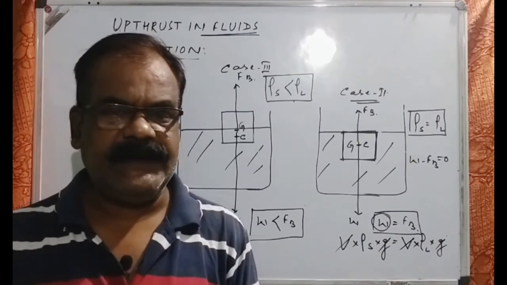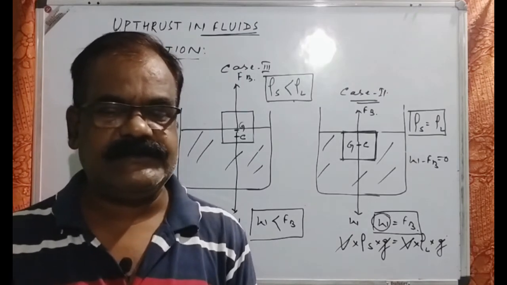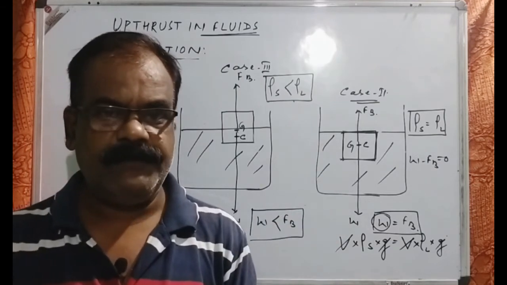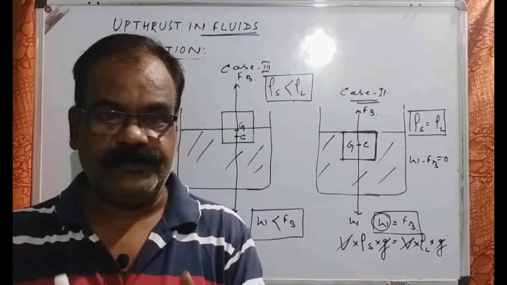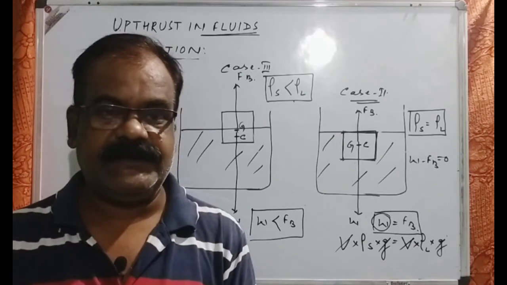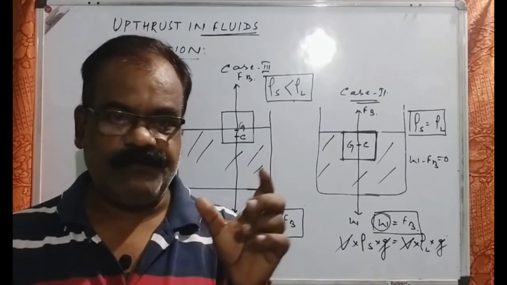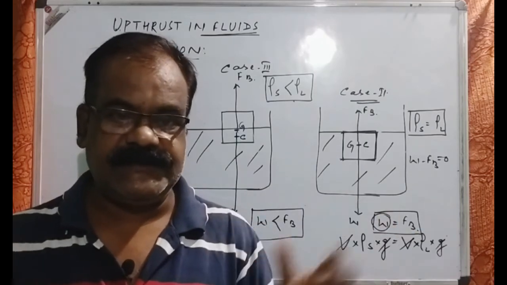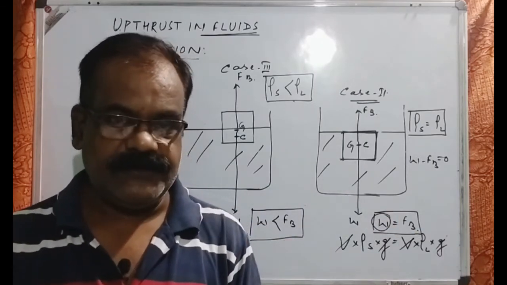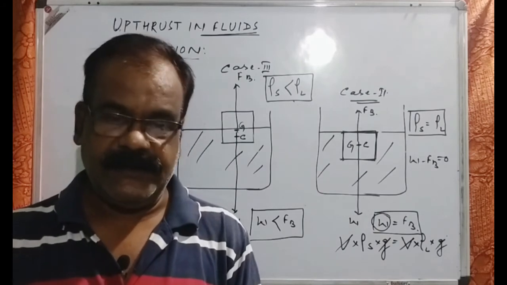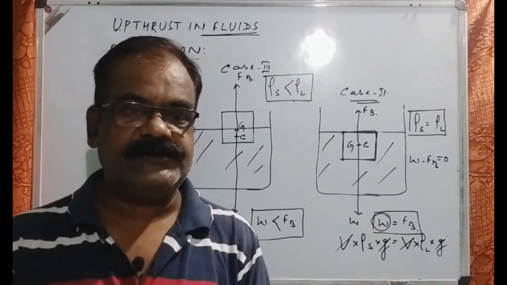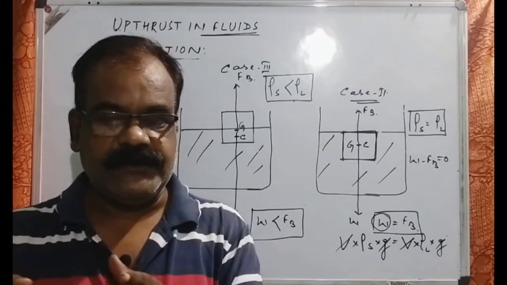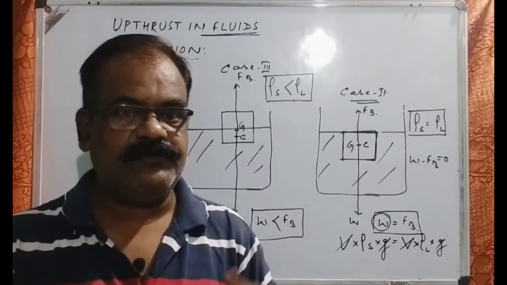So there are several examples, several consequences that happen around us which are based on the principle of flotation. So it is your duty to relate them, just like I gave the example that a small piece of iron nail can sink, whereas a very large ship can float. Similarly, take a ship whenever it is coming from the sea or ocean to the river.